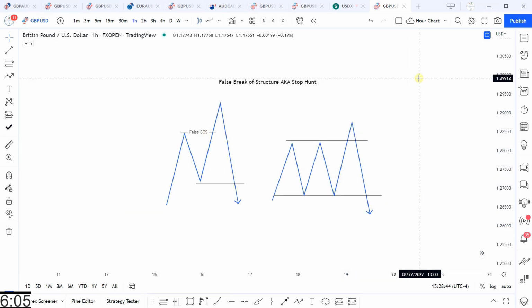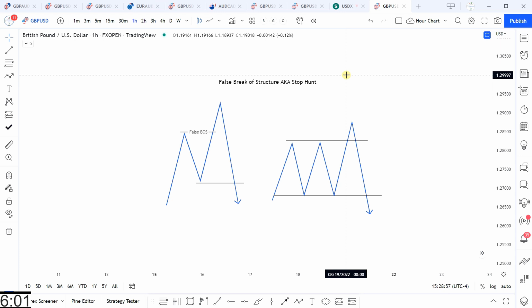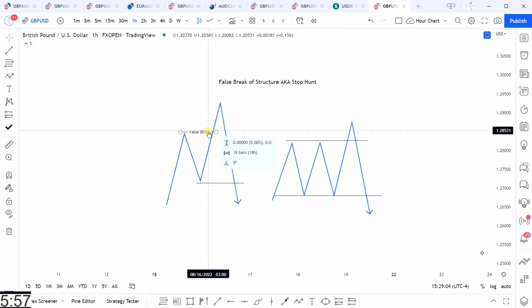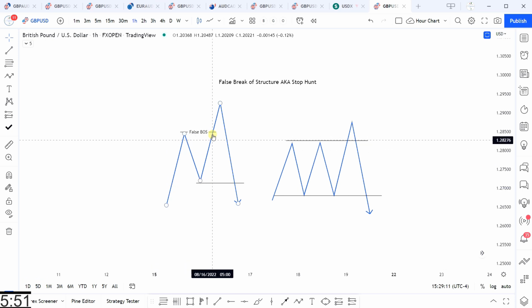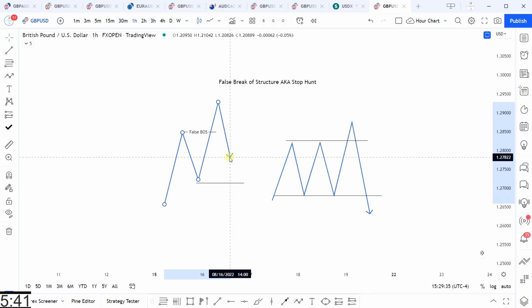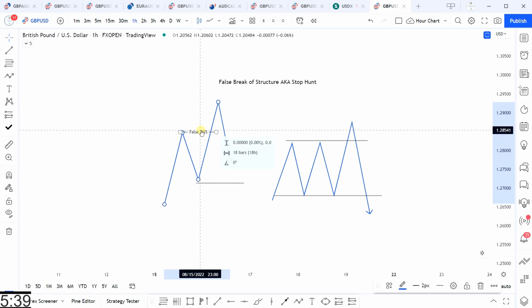False breaks of structure. You don't really know it's a false break of structure until after it happens. When a false break of structure occurs, it looks like a break of structure because you have a trading range. If we're talking about this impulsive wave and price breaks above that trading range for a break of structure, but price does not have a valid retracement, where this higher high needs to retrace and make a higher low, which would be a valid retracement and would mean a valid break of structure.